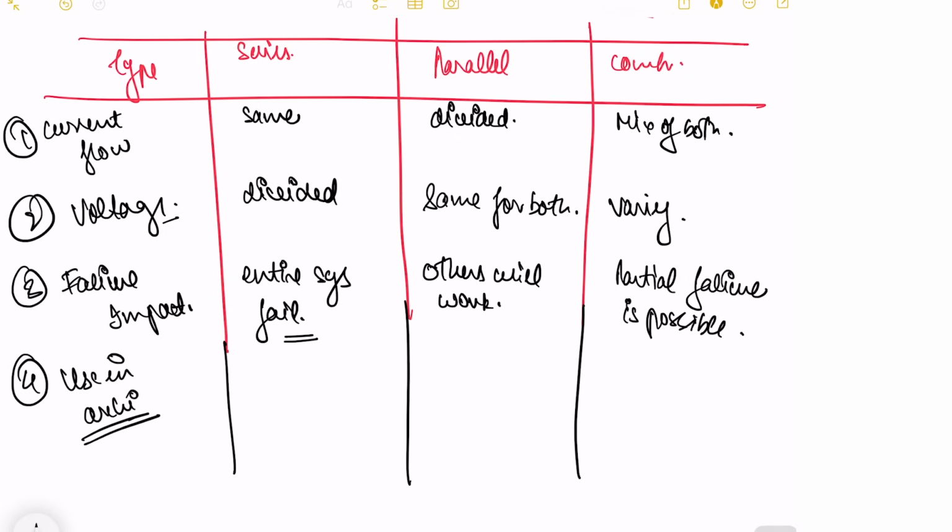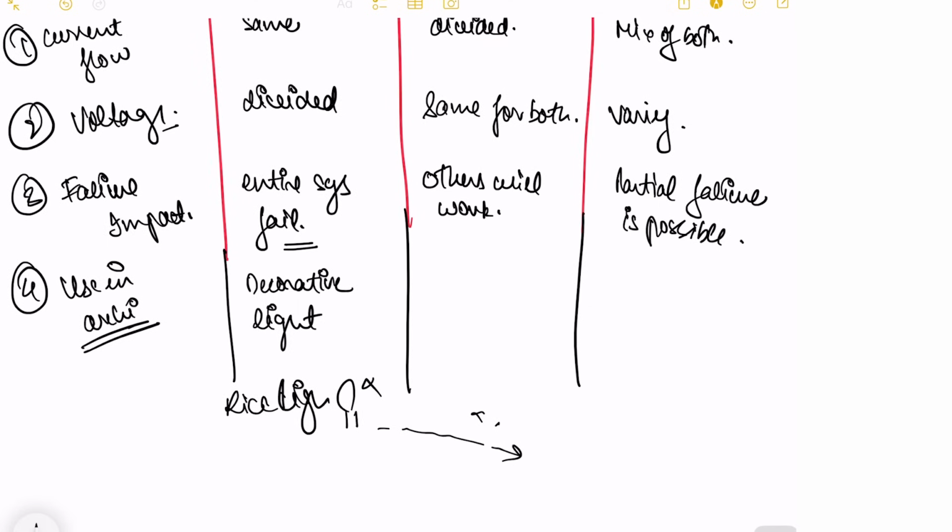Now, series connection is mostly used in decorative lights. You might have seen Diwali lights, or rice lights. If one small LED bulb goes off, almost all the bulbs in that connection will go off. Nowadays, the wire is doubled. There are two wires going through your whole rice light.